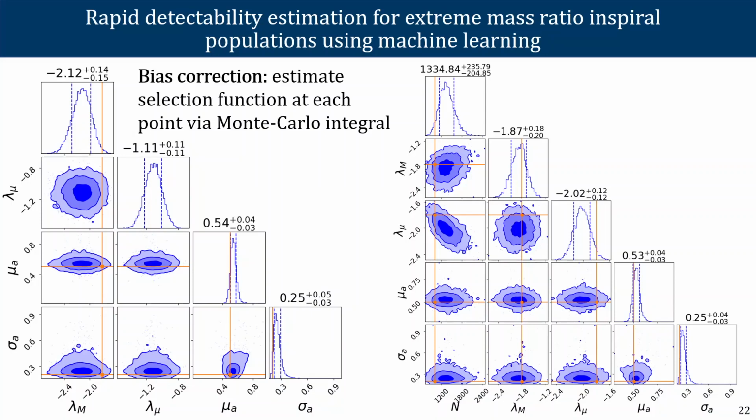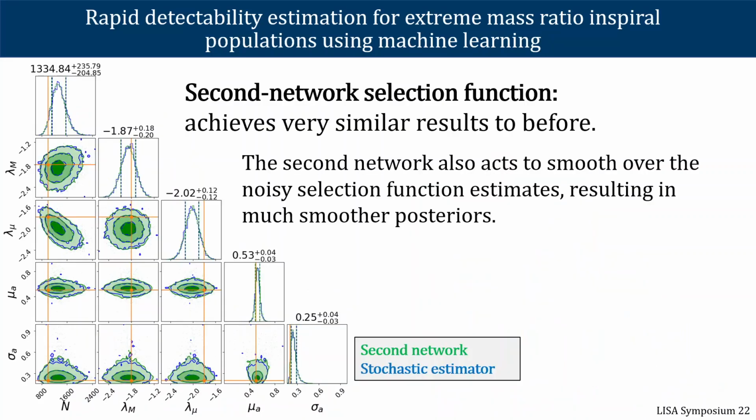So to address this, we actually train a second neural network on these Monte Carlo estimates prior to sampling. So you specify a prior for your hyperparameters, draw from the prior, and compute with the first network sets of selection function estimates. Then train a second network on this and use this second network for your actual sampling. And this was able to achieve very, very similar results.